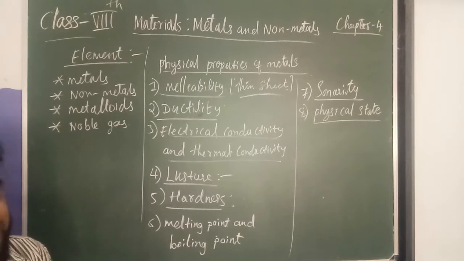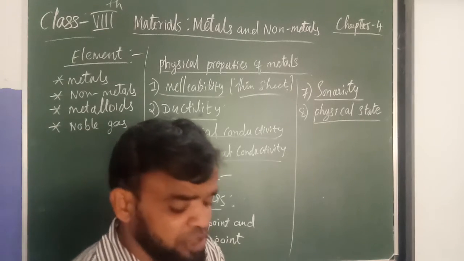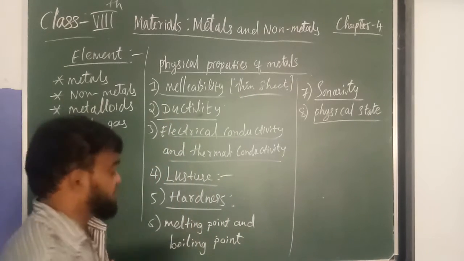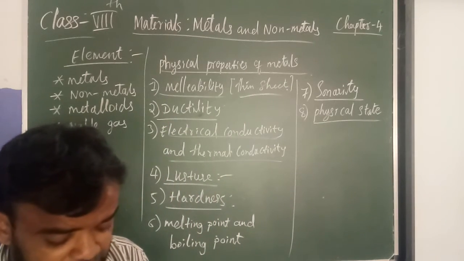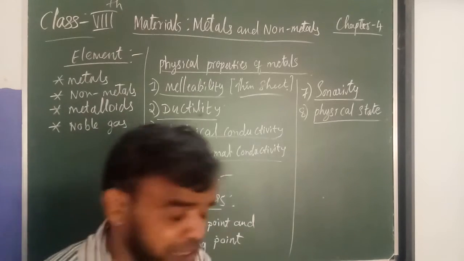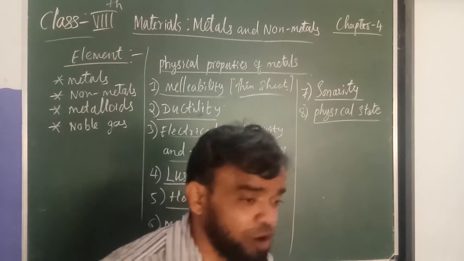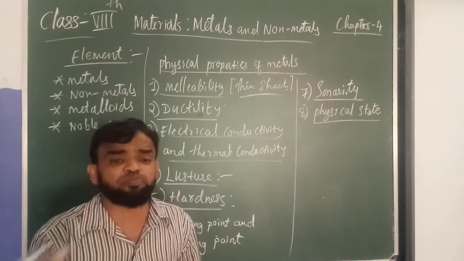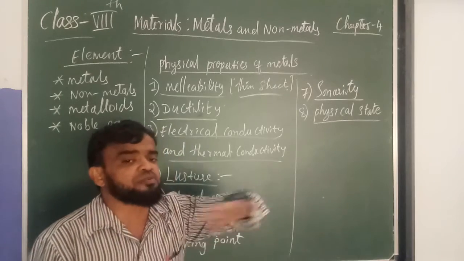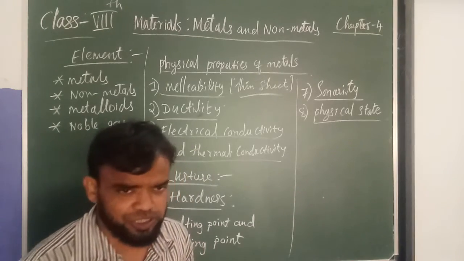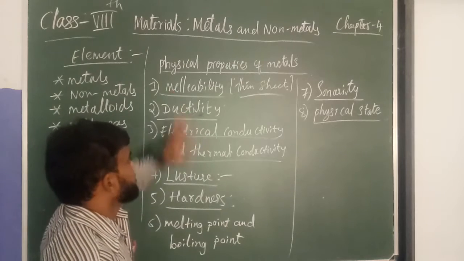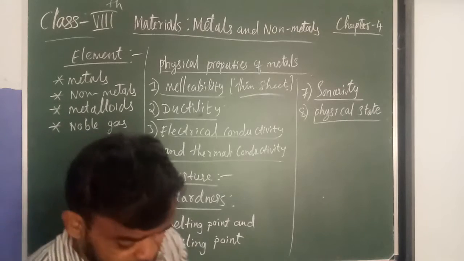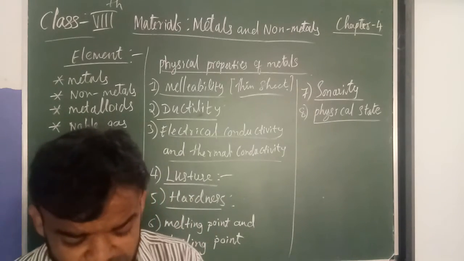What do you mean by ductility? The process of drawing into thin wires. Metals are ductile. In malleability, non-metals are non-malleable because they are brittle. Brittle means they break. If you hit a non-metal with a hammer, it breaks into small pieces, not a thin sheet. We cannot get a thin sheet from non-metals. Understood?